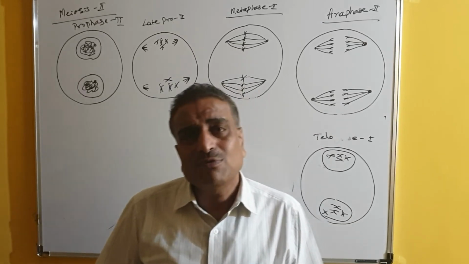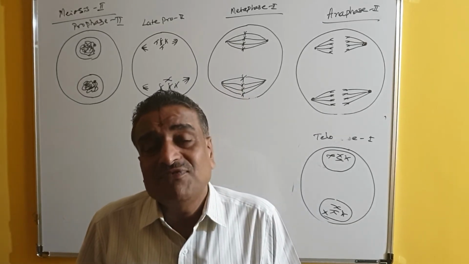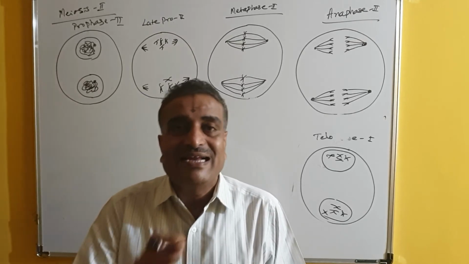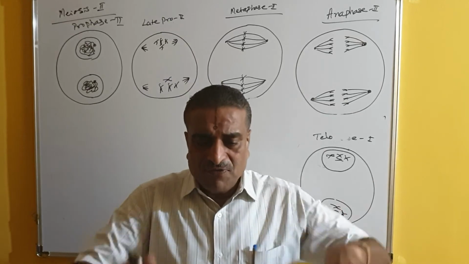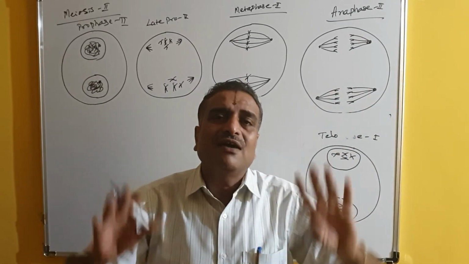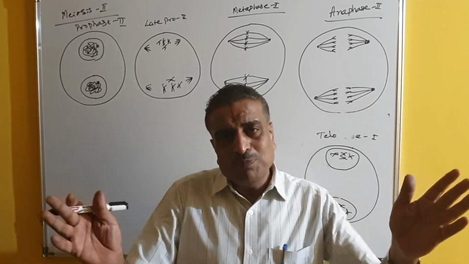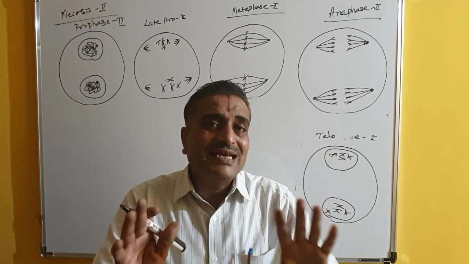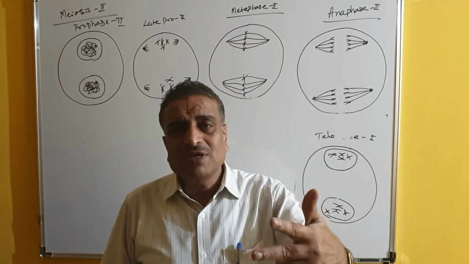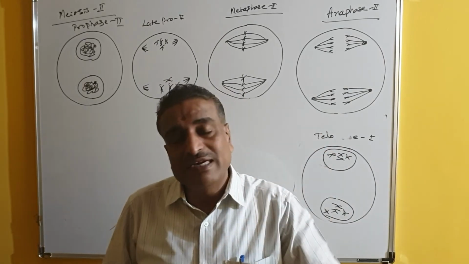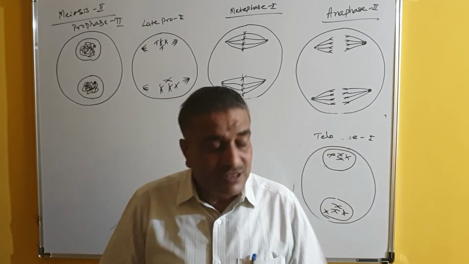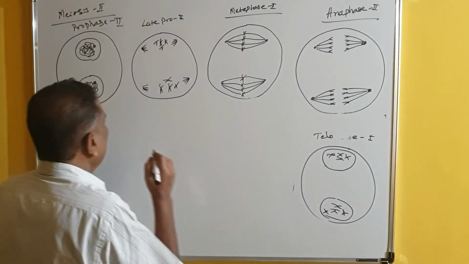Now, the practical question here is how to identify anaphase 2 in your slide. If 4 groups of chromatids are moving, that is anaphase 2. If 2 groups of chromosomes are moving, it is anaphase 1. If 2 groups of chromatids are moving, it is anaphase of mitosis. So that you have to critically understand. This is one important thing.